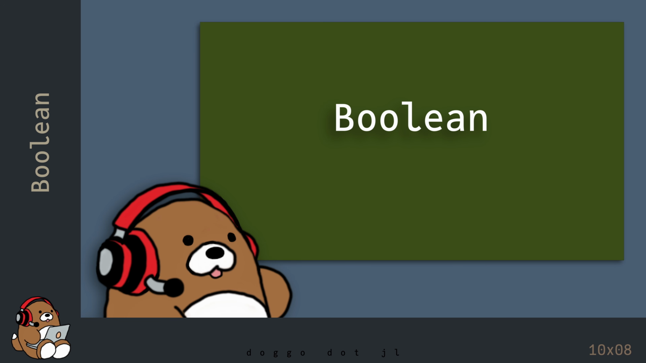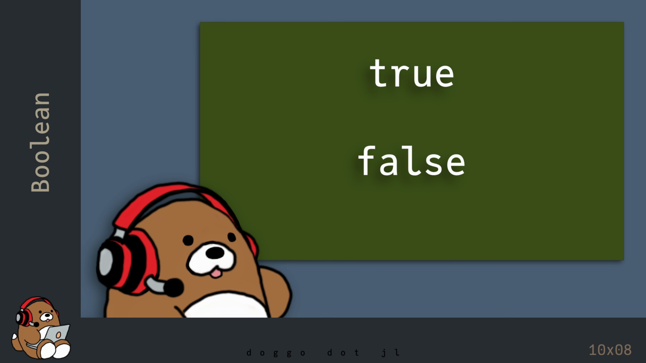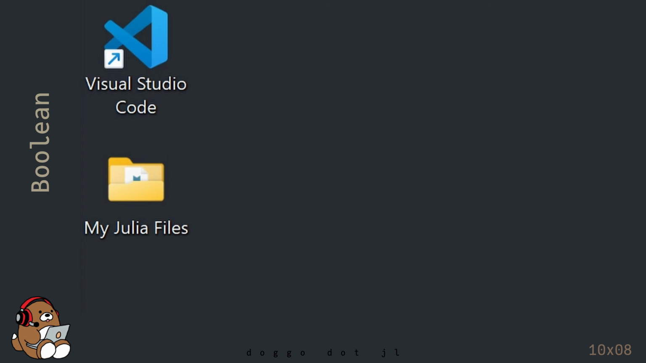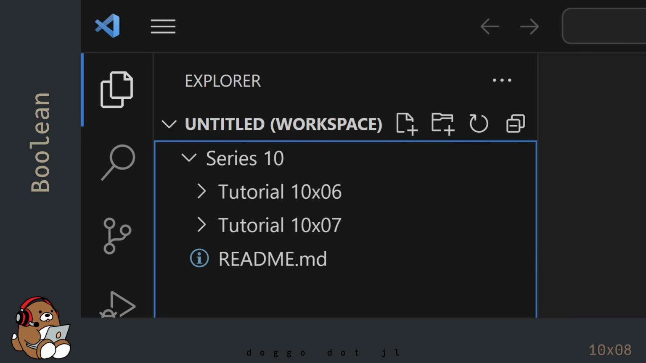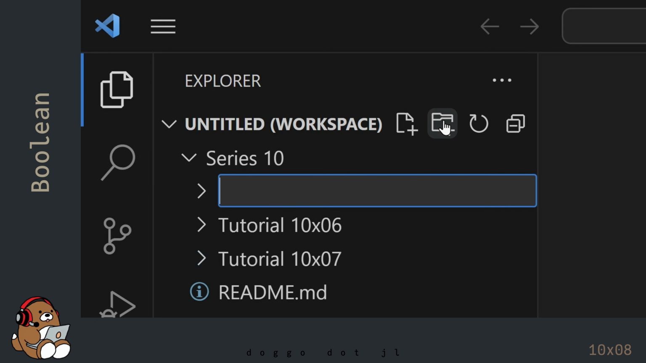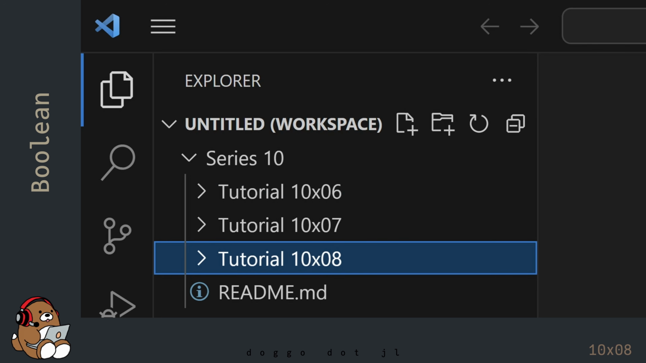In the coding world, a Boolean indicates whether something is true or false. Booleans are at the core of how programming languages get computers to perform tasks that require logical thinking. Double-click on the shortcut icon to open VS Code. Open the Explorer panel and create a new folder for this tutorial. I'm naming my folder Tutorial 10 by 08, but you can name your folder whatever you like.